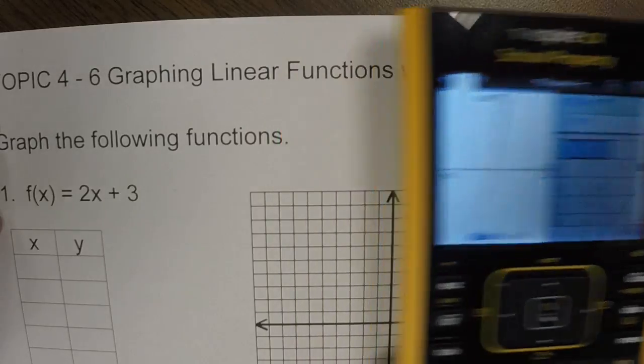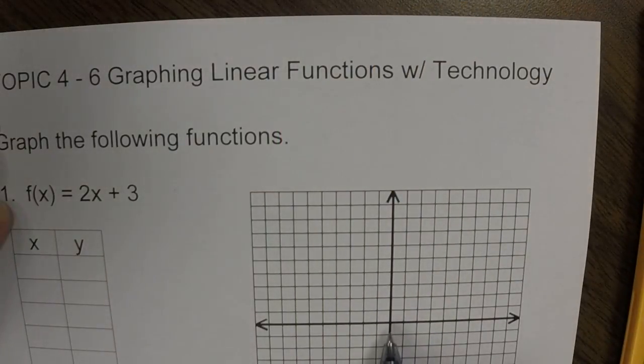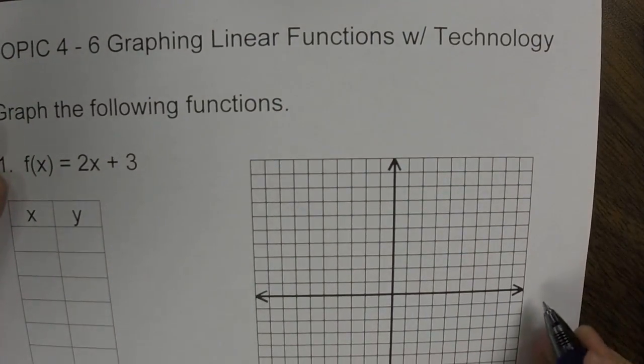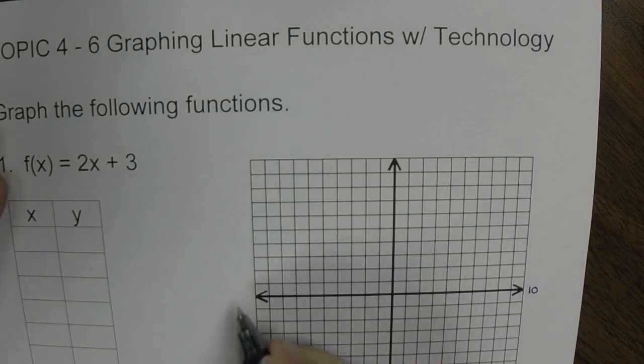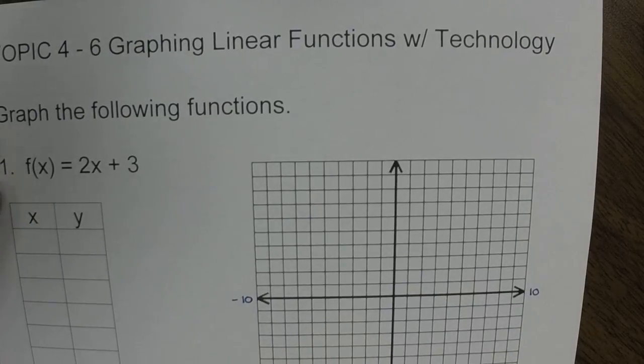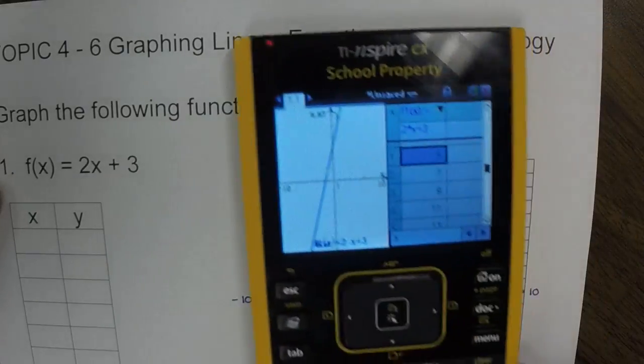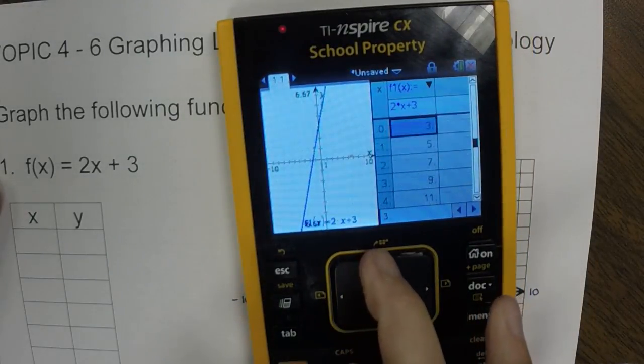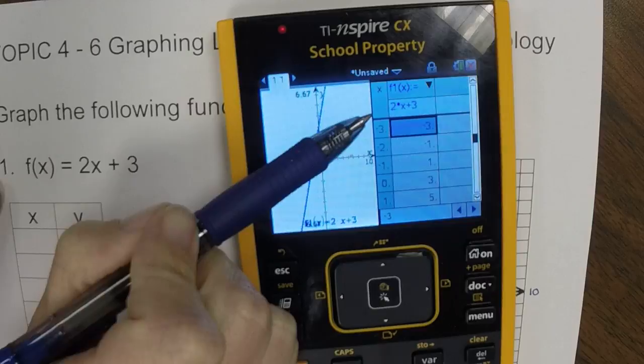Now, what we need to remember is that on our graphs, the highest x value way over here is 10. And the lowest x value is -10. So when we're trying to pick values, we want to make sure that we don't go lower than -10 or higher than 10. So let's go ahead and push the up key, and if you notice, the x values change.